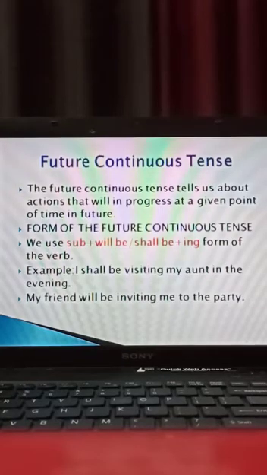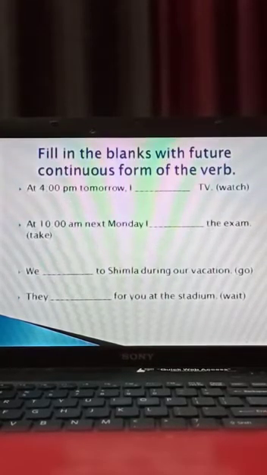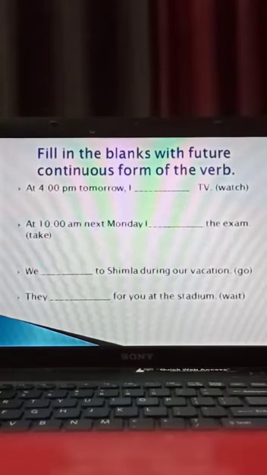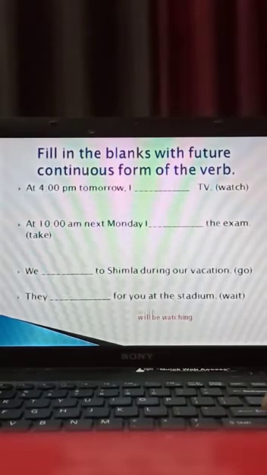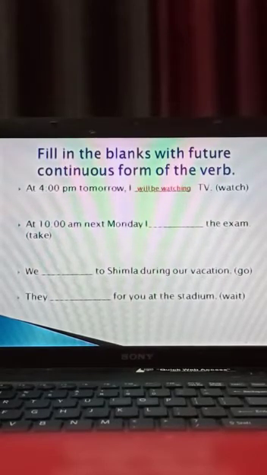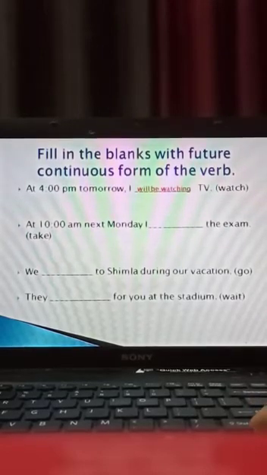Okay. Now let's do some exercises. Fill in the blanks with future continuous form of the verb. Okay. Now you must be knowing the rules of this. Children, keep one thing in your mind. Whenever the time is given with tomorrow, okay, you are always using future continuous tense. At 4 p.m. tomorrow, what will you be doing? At 4 p.m. tomorrow, I will be watching TV. Your friend asked, what will you be doing at 4 p.m.? So you said, I will be watching TV. Okay, it means your routine is this.